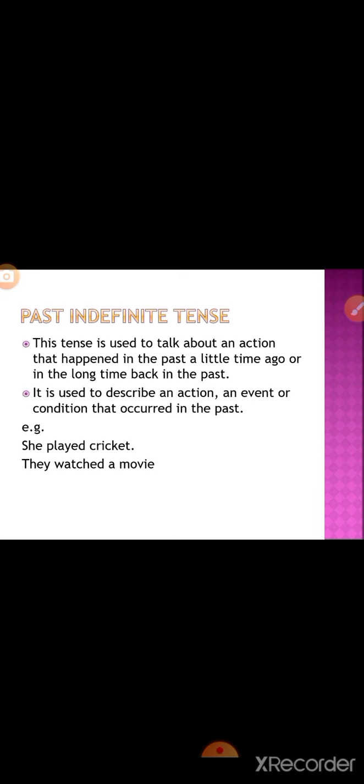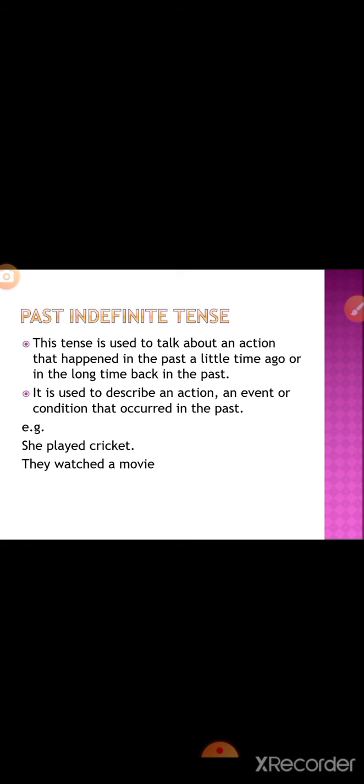Since we are discussing something which happened in the past, here we use the second form of the verb. She played cricket, they watched a movie. Here played and watched are the second form of the verb.